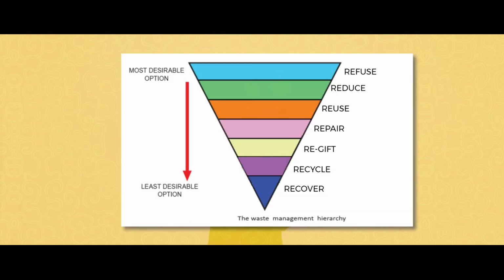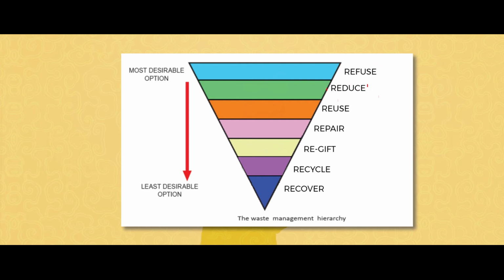Now I have here one hierarchy which we call the waste management hierarchy. When I introduce the hierarchy, I am actually introducing the practices that we can implement which can help us to deal with land pollution. So there is one inverted triangle, and there are different practices. First thing, refuse.